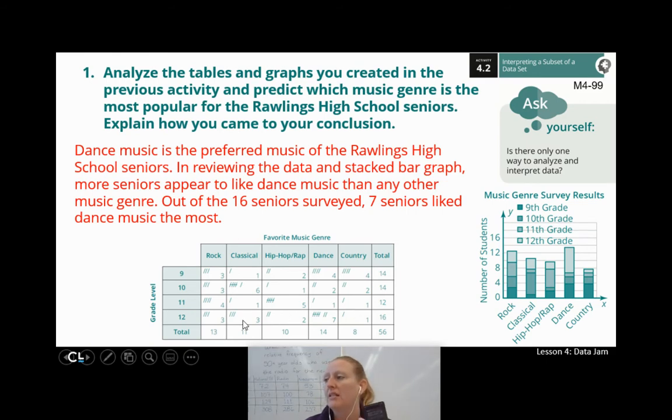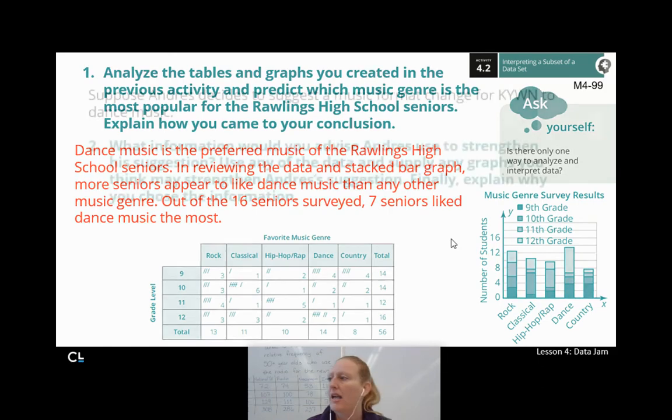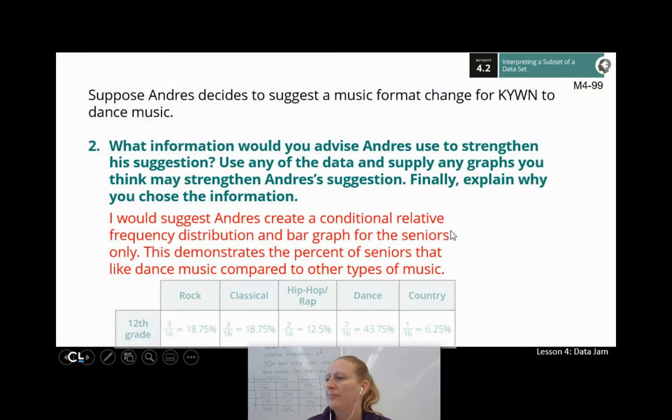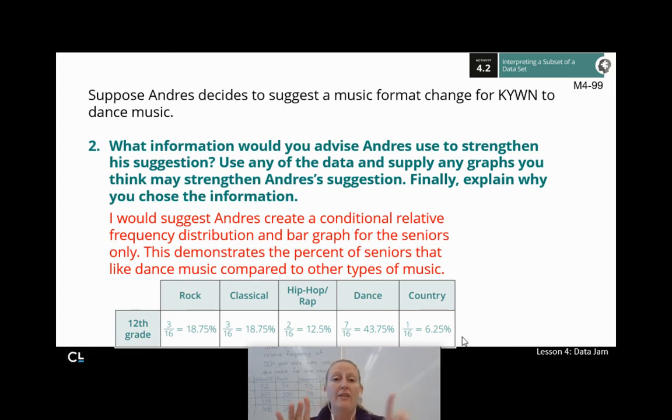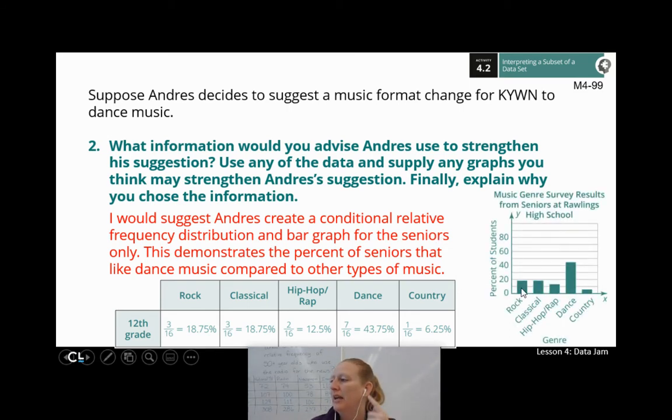So 3 out of 16, 3 out of 16, 2 out of 16, 7 out of 16, 1 out of 16. And I'm going to turn those into percents. And this gives me a nice direct comparison that also means if I wanted to do a graph, I could do a graph with percents, right? And then I would just have one bar for each one. I'd have my rock bar, my classical bar, my hip hop bar, my dance bar, my country bar. And now I just have my seniors.